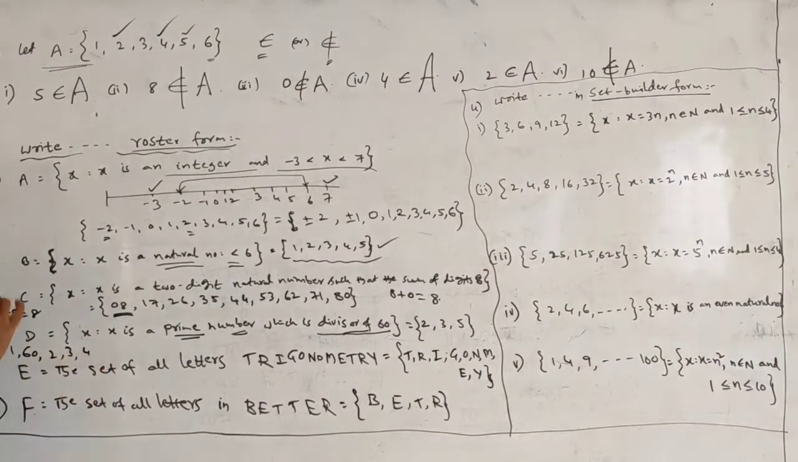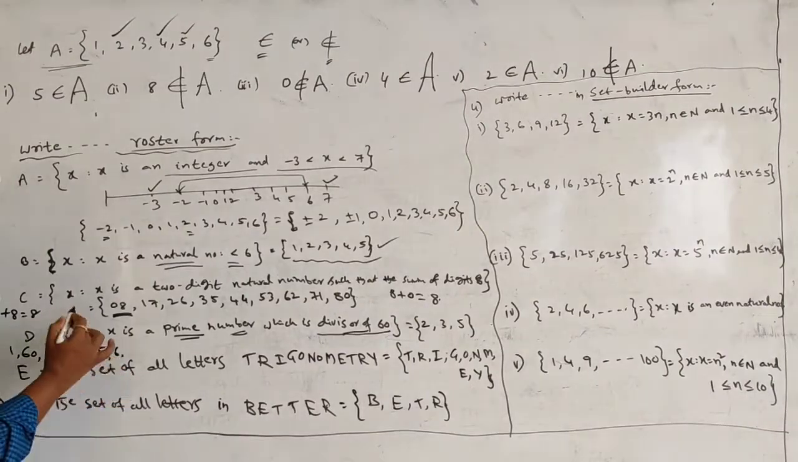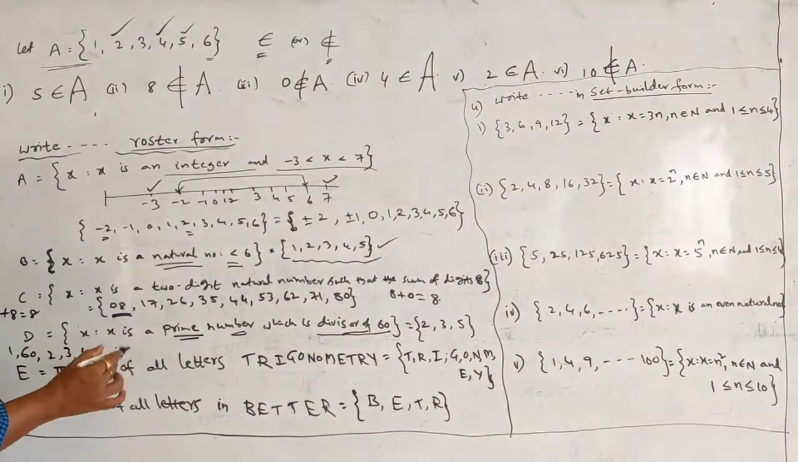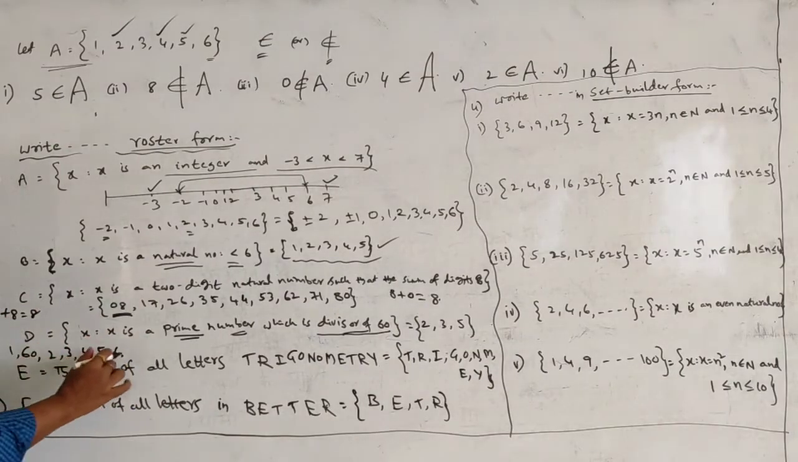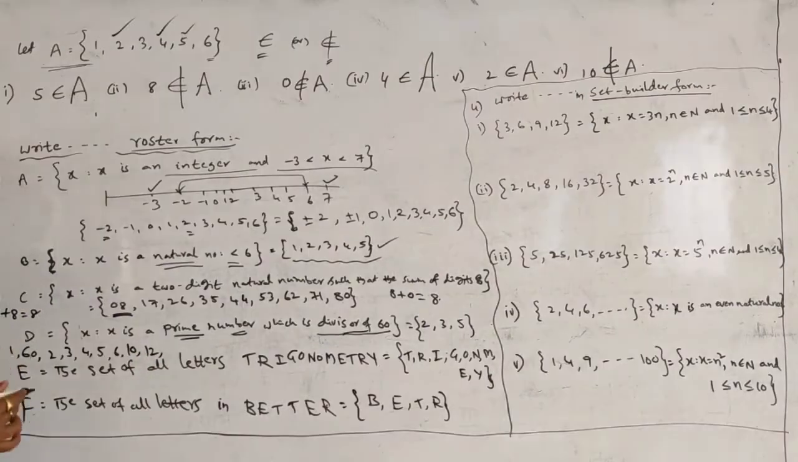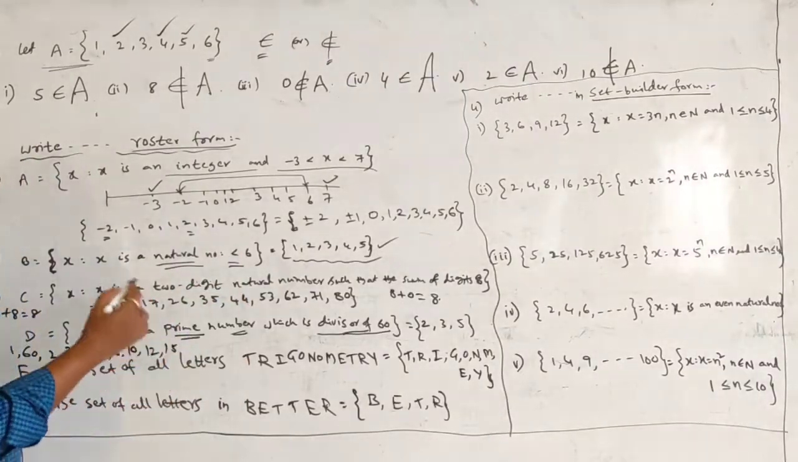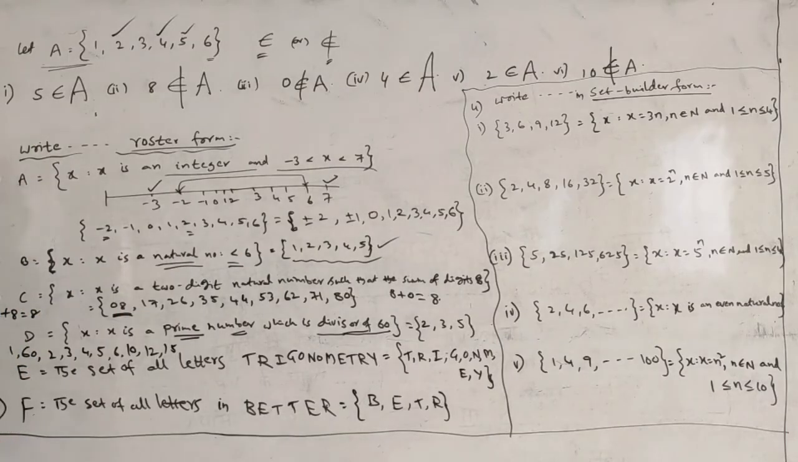4 is a divisor. 5 is a divisor, 6 is a divisor, 7, 8, 9, 10 is a divisor, 11, 12 is a divisor, 13, 14, 15 is a divisor. Why? Because 15 fours are 60. Okay, friends? Like that. So in this, friends, the prime number should be there.